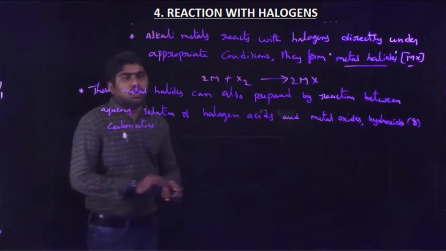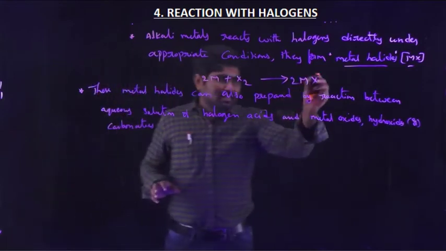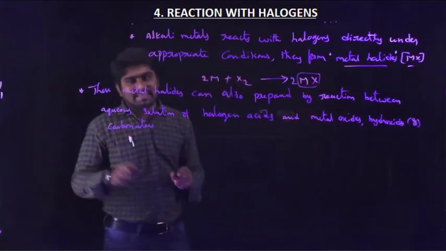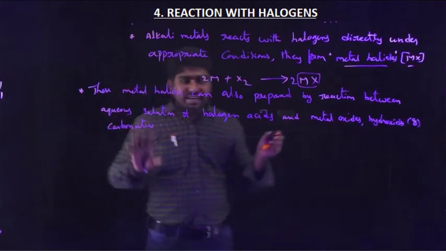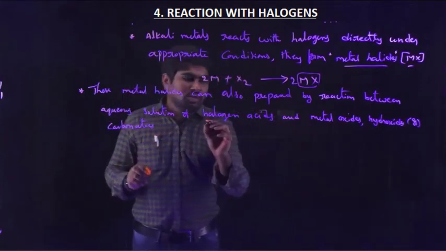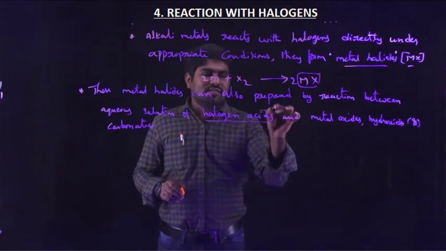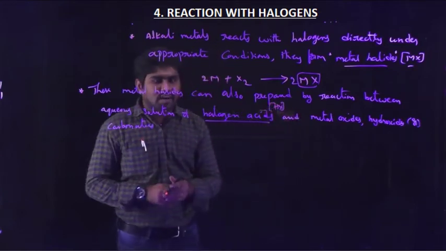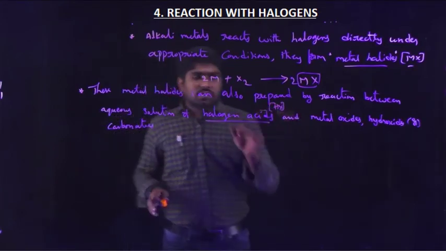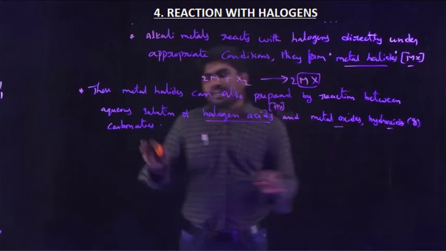The metal halides, which have the general molecular formula MX, can be prepared by the reaction between aqueous solution of halogen acids, which have the formula HX, and metal oxides or hydroxides or carbonates.